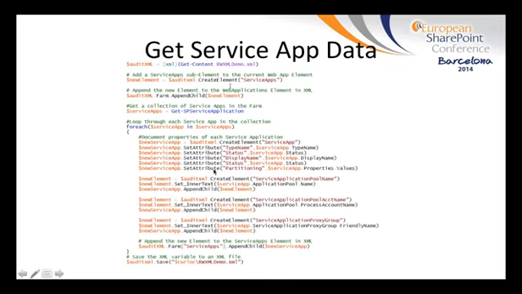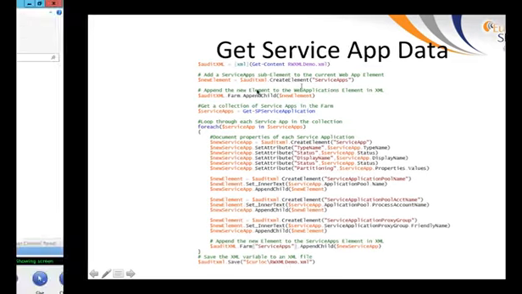So after that is done, I set the attributes on the service app itself, and I actually create some child nodes or elements for service application pool name, app pool account name, and then the proxy group that the service app is a member of. And then again, once this whole $new service app tree is fully populated, I then append that to the .farm service apps node. Once that's complete, then I write the XML to the file system again.